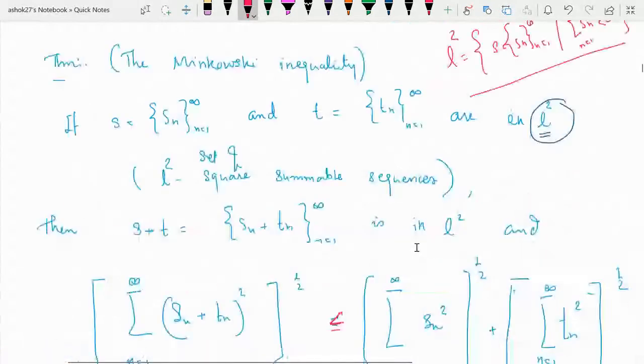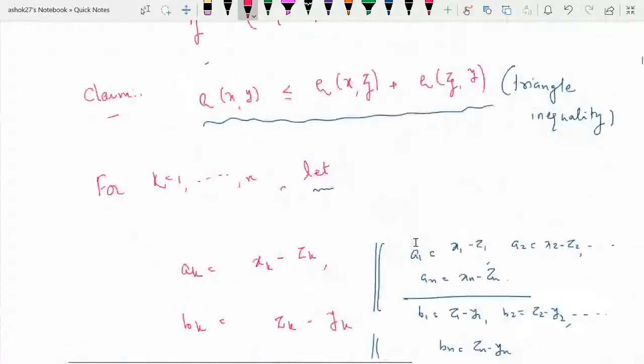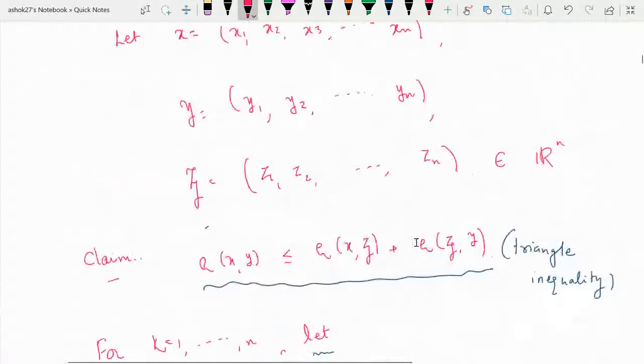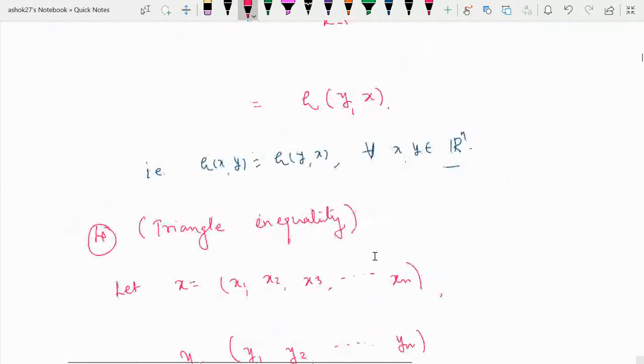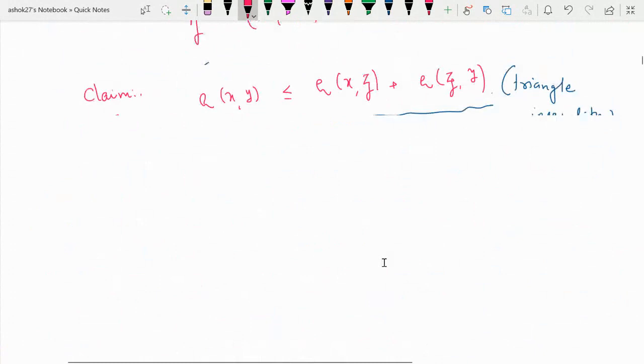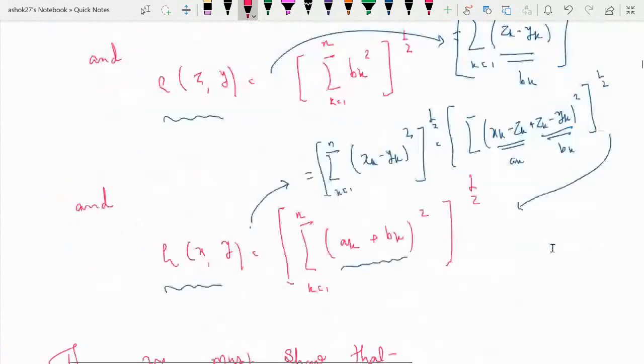So what is rho? We define rho of xy equal to summation xk minus yk square and whole its power half. So under this metric, this R^n forms a metric space and we call this metric space Euclidean n-space. So in future, we'll use this example. So we'll stop here.